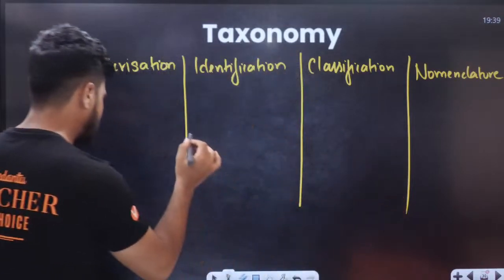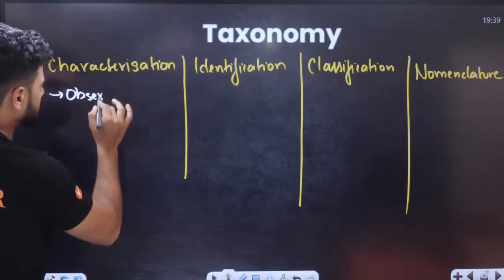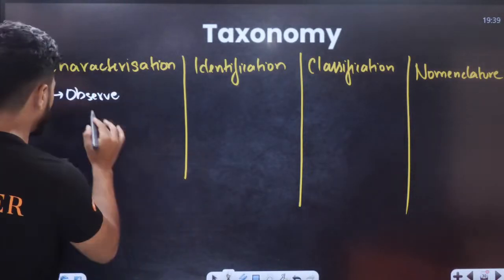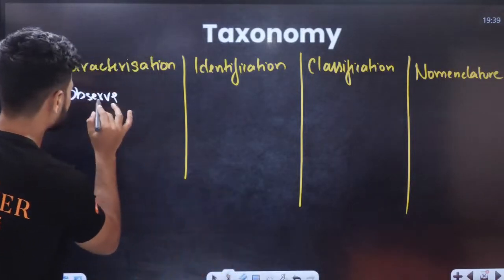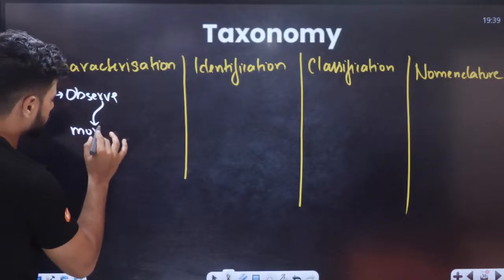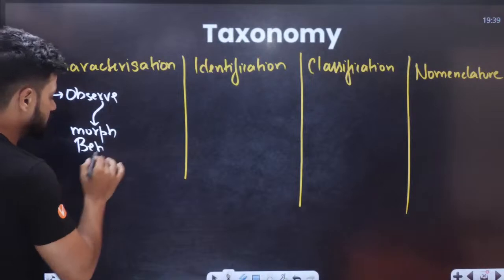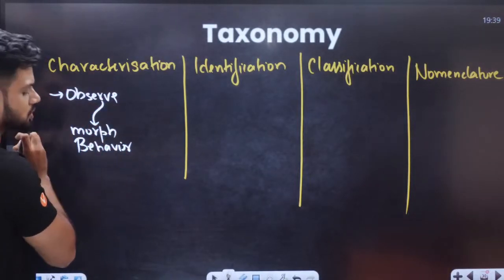In the case of characterization, we observe. We observe the animal. We observe the plant. After observing, we find certain morphological, behavioral characters and everything. So in observation, you do observation and characterization.